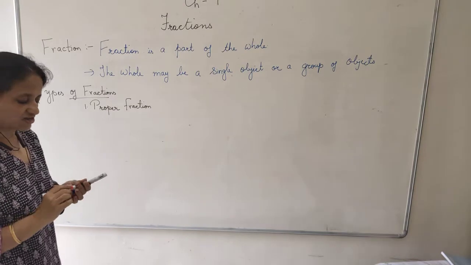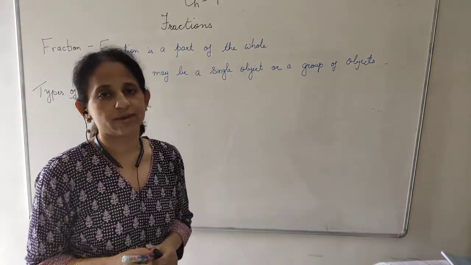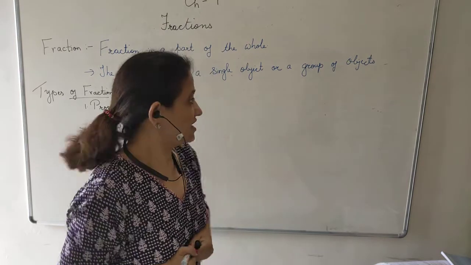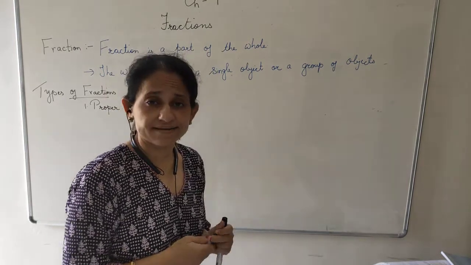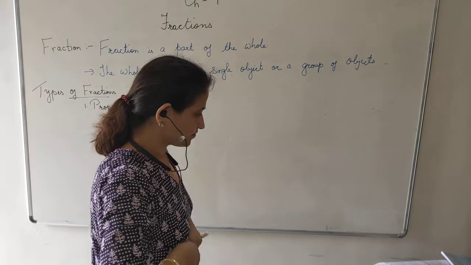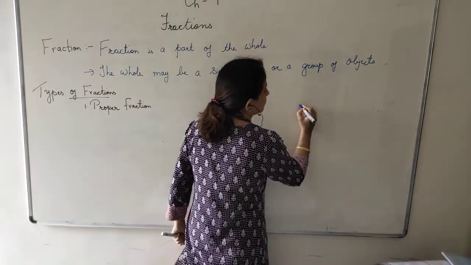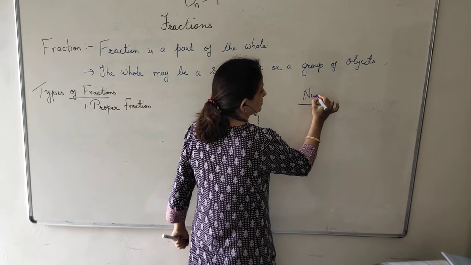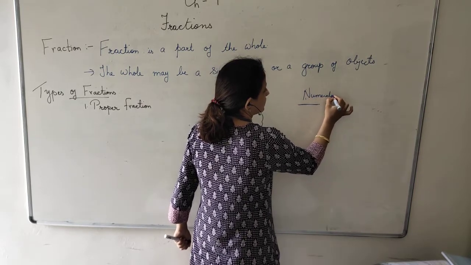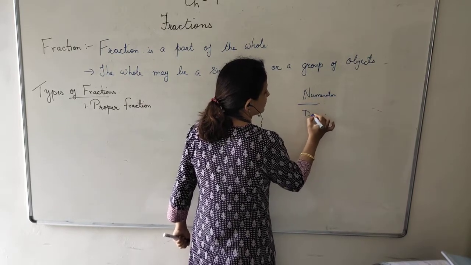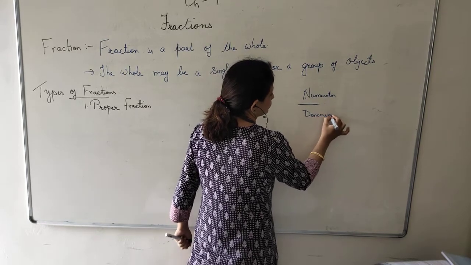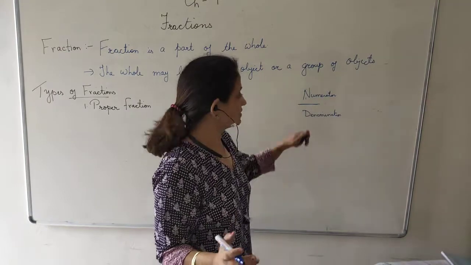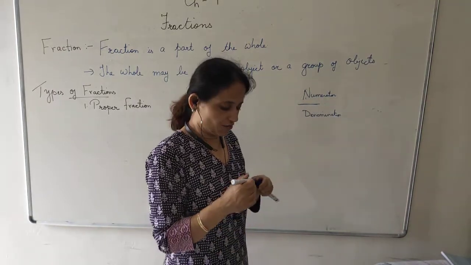In a proper fraction, the numerator is always small and the denominator is always big. See, what is numerator and what is denominator? The number above this line is numerator and the number below this line is denominator. The down number is denominator and the up number is numerator.